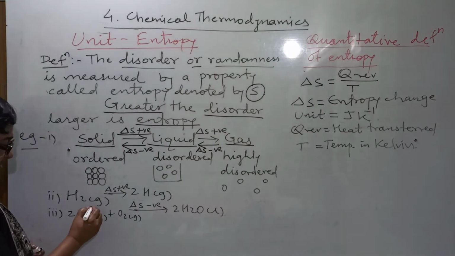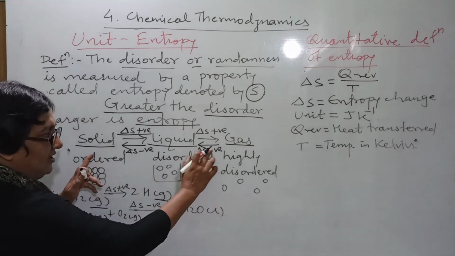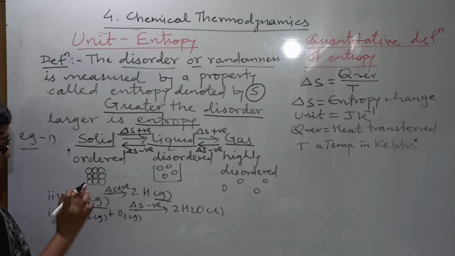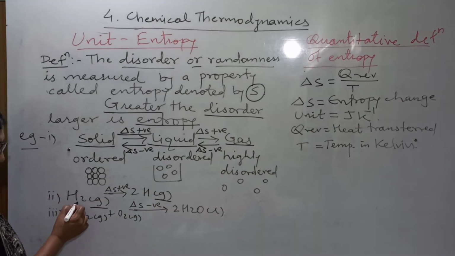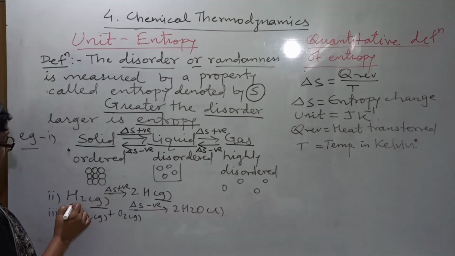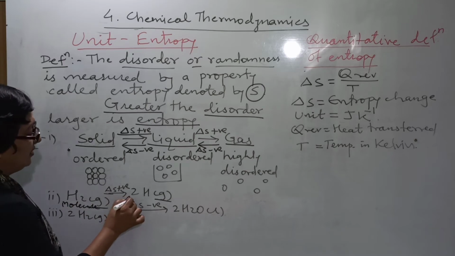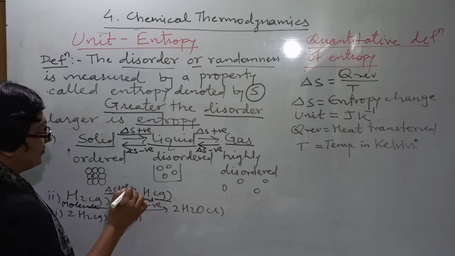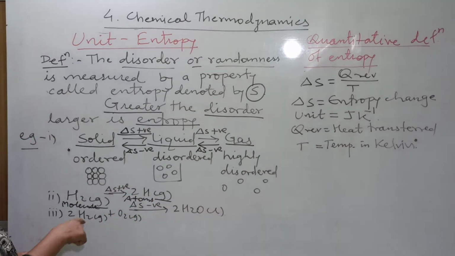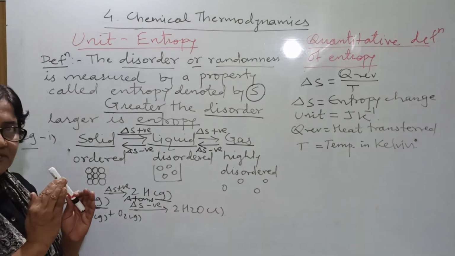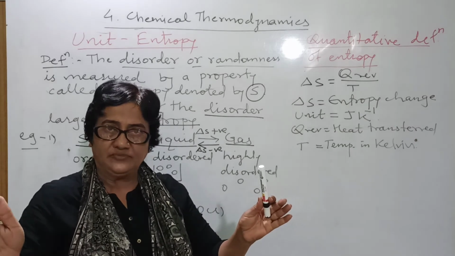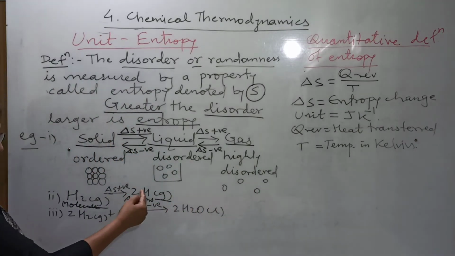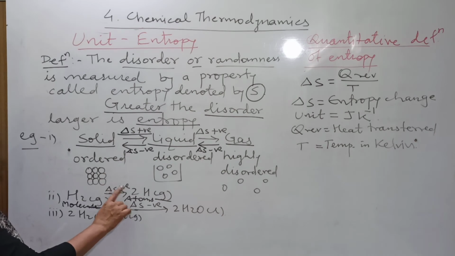Second example, hydrogen gas converted to gas, means here the state is gas to gas. Now here it is gas to gas, but observe the orderness or disorderness. H2 molecule is converted into atoms. When a molecule is converted into atoms, what is the condition? Disorderness increases. The molecule is compact and atoms are loose. When a molecule is separated into atoms, the disorderness increases. Again delta S is positive.